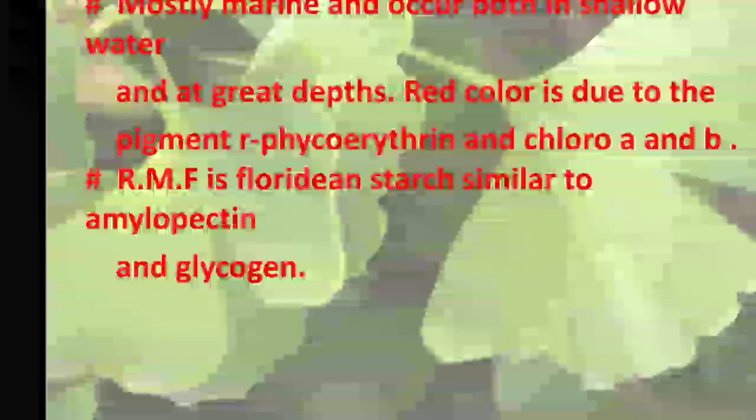Reserve food material is the Floridean starch, a starch similar to amylopectin. This amylopectin-like structure is known as the RFM, and sometimes glycogen-like material, a derivative of glucose, is found over here.